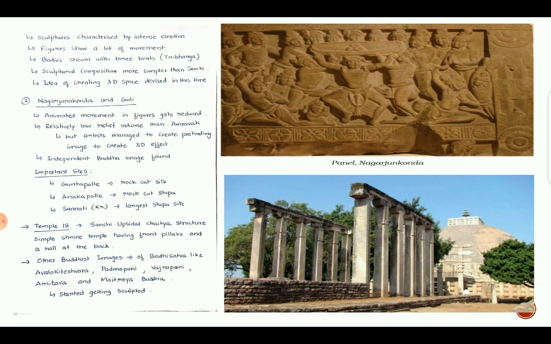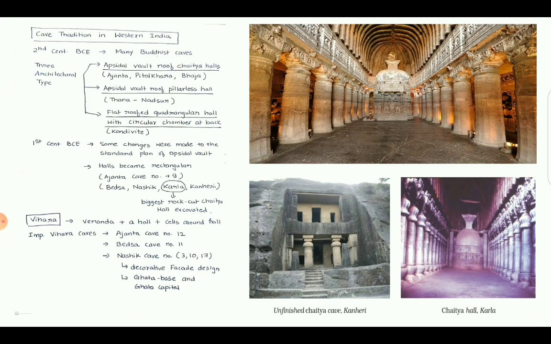It is clearly given in NCERT. We just need to pick these words and Google what that word means. So you will see in this chapter the Maitreya Bodhisattva name is used twice. So UPSC is framing questions in this manner. Anyway, moving forward, let us see the cave tradition in Western India.